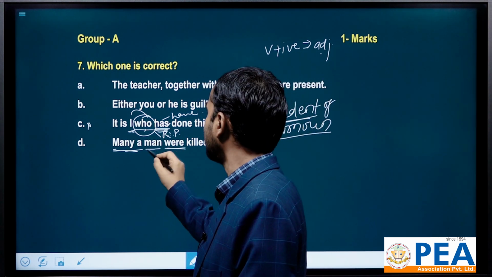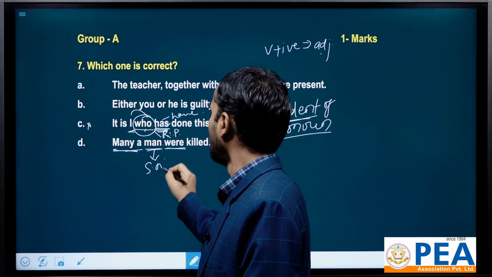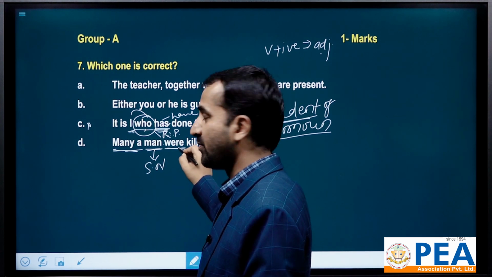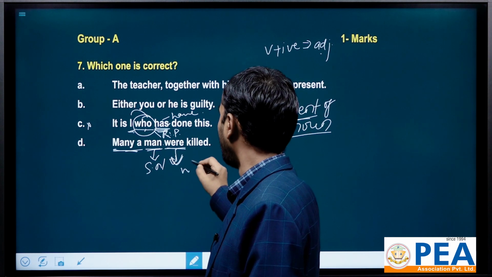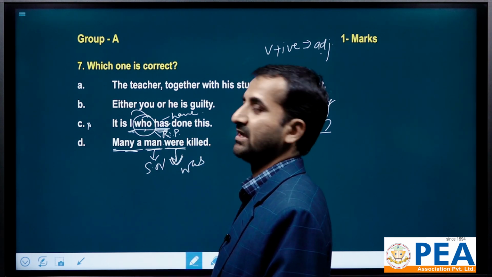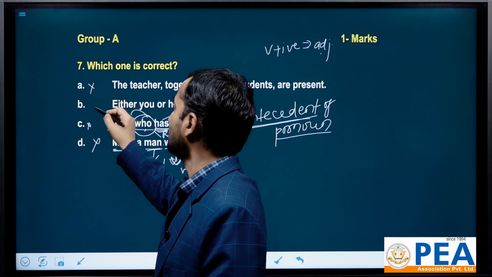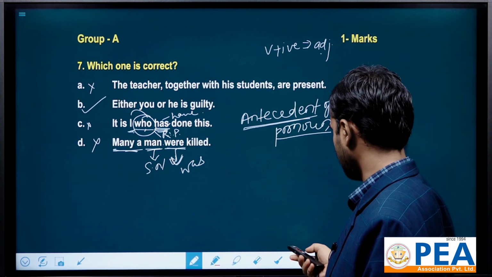But when many takes a singular number after it, the form of verb becomes singular, that is, was. Many a man was killed. That's why this one is also wrong, and this one is right.